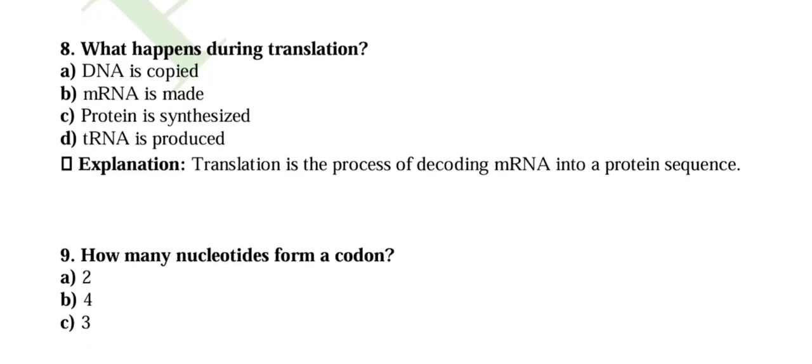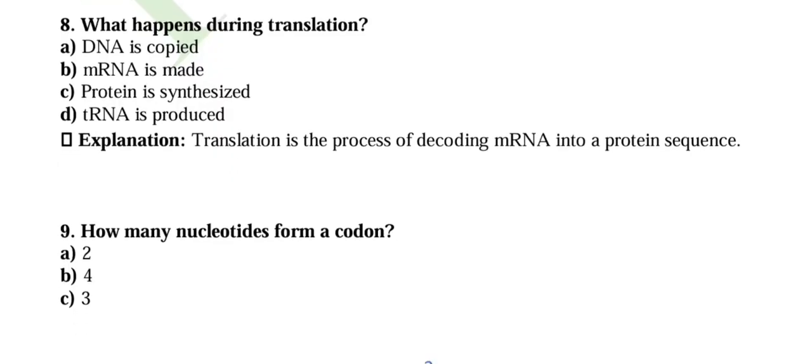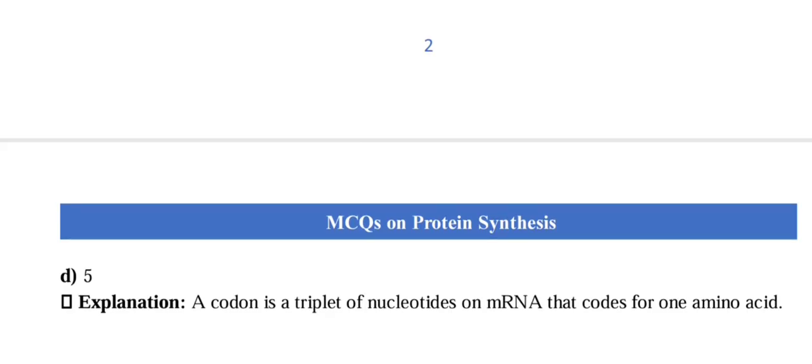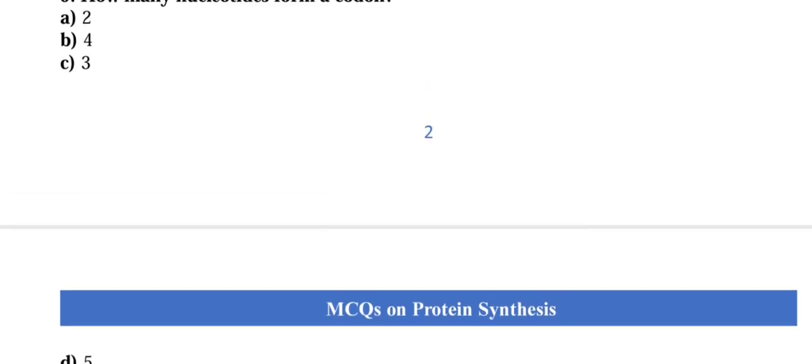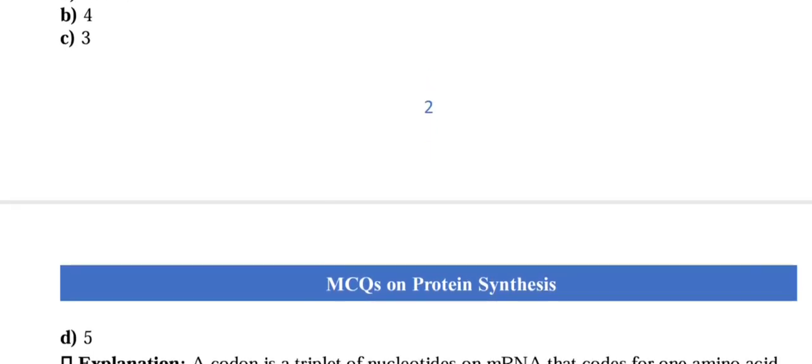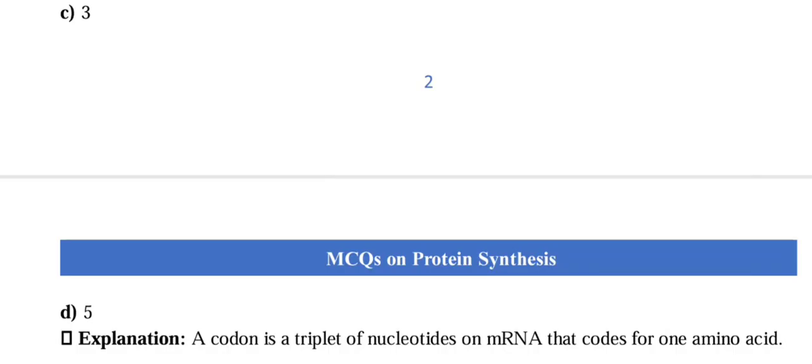Question number 9. How many nucleotides form a codon? So generally a codon is a combination of 3 nucleotides. Okay, so its answer is option number C. Codon is a triplet of nucleotides on mRNA that codes for one amino acid.